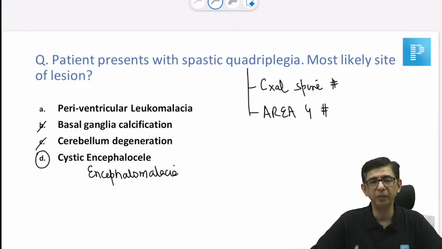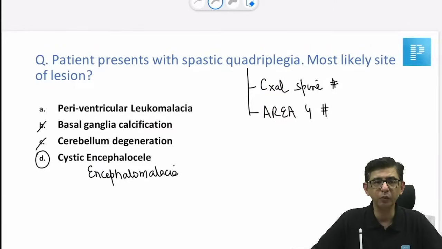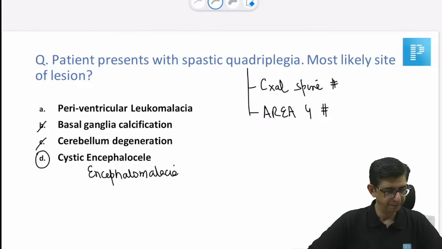Okay, Tejasvi, maybe your relay is coming a little delayed compared to where I am at the moment. Okay, Hemant, thank you so much. I'll have a look and I'll revert back to you. At the moment, guys, the answer for this would be option D, that is a cystic encephalocele. And thank you, Dr. Aniruddha Ghosh, for those inputs as well. I think they are related to the manifestations that you were trying to talk about, right? Okay.